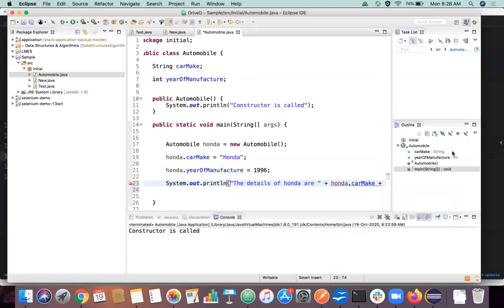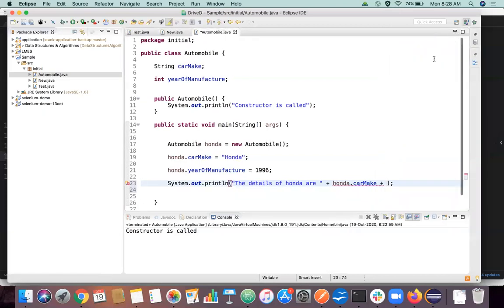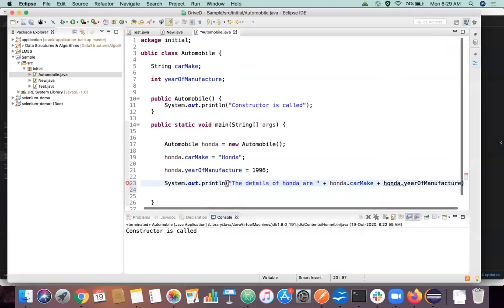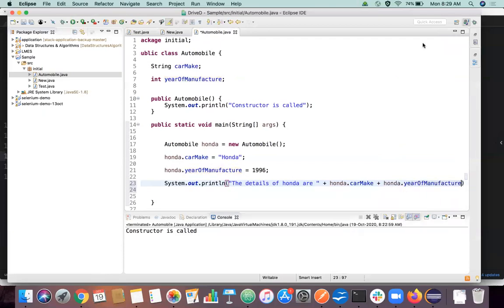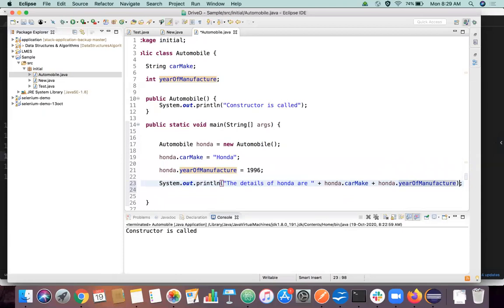I hope everyone is able to see my screen. Okay. So what I'm trying to do here is just print the details of this Honda, car make and year of manufacture. That's it. Nothing else. Okay. We'll just try to run this program.